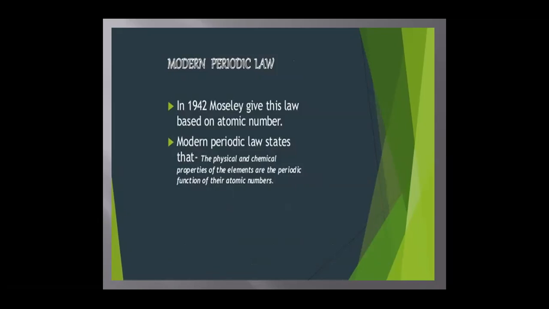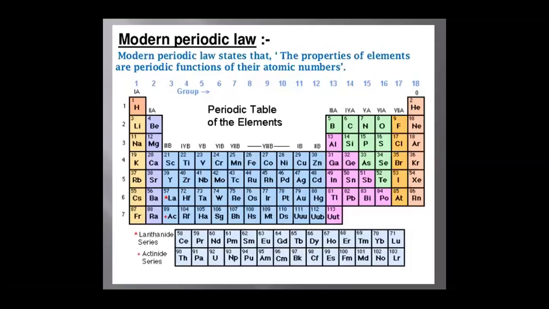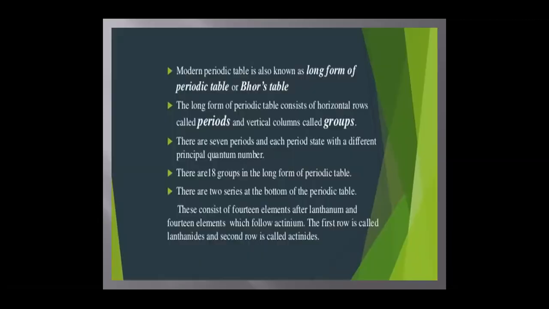Next comes the modern periodic law. This modern periodic law is purely based on the atomic number, not on atomic mass. In the year 1942, Moseley gave the modern periodic law, and it states that the physical and chemical properties of the elements are periodic functions of their atomic number. This is the periodic table of the elements based on the modern periodic law.